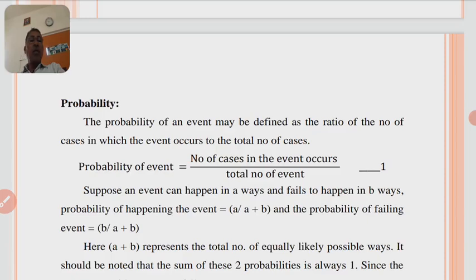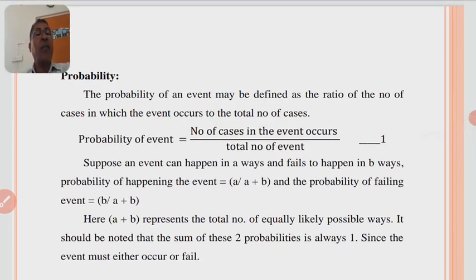Let us suppose an event can happen in A ways and fails to happen in B ways. Therefore, the probability of the event happening equals A upon A plus B, and the probability of the event failing equals B upon A plus B.